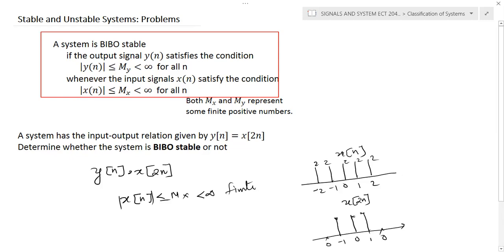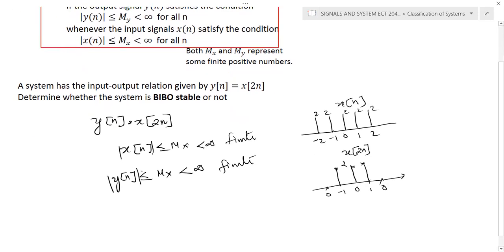Okay, so if you observe these two waveforms, you can see that the signal's maximum amplitude will be the same. So the signal y of n is also between the limit -mx and plus mx, or you can call it less than infinity, or a finite quantity. So the scaling operation will not change the maximum value.